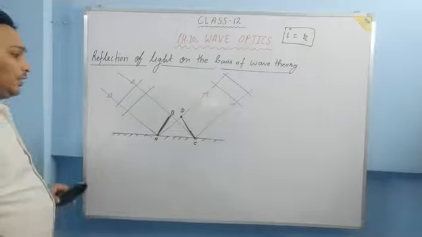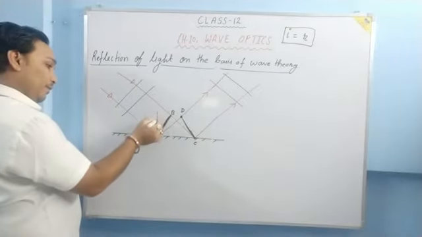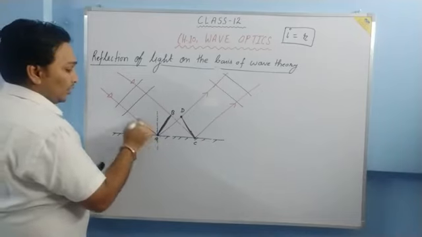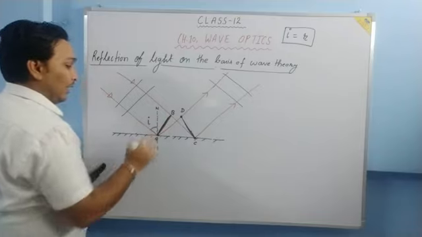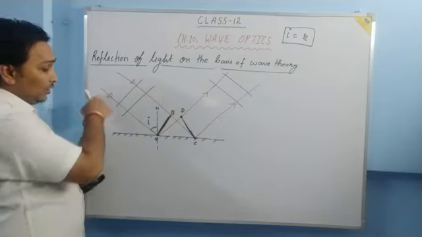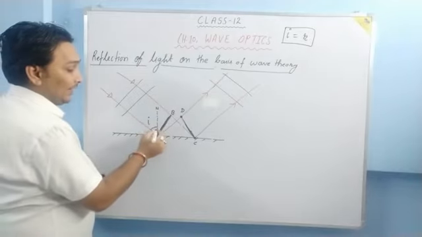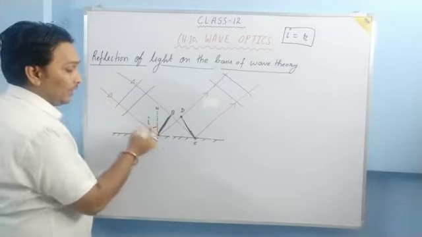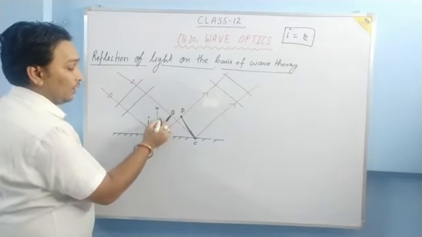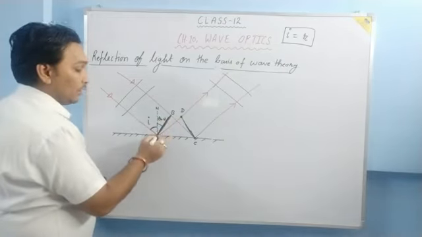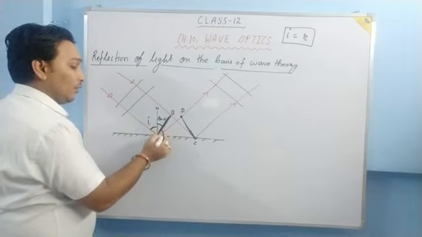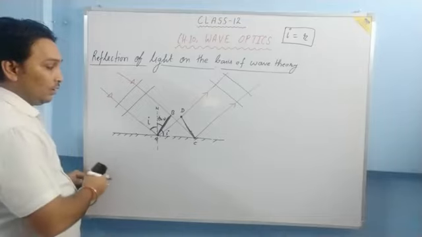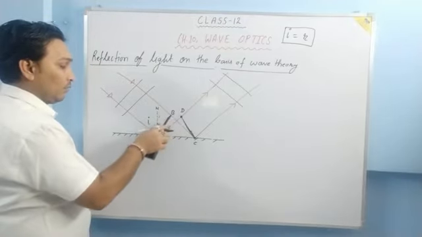How are we able to? Let us see. Let us draw a normal over here. So this is the incident ray, this is the normal. This angle is going to be the angle of incidence, i. Now this ray of light and the wavefront make 90 degrees. This angle is i, so this angle is going to be 90 minus i. And if this angle is 90 minus i, with this it makes the normal, so its total angle is 90 degrees. So this angle will become i only. I hope it is clear.